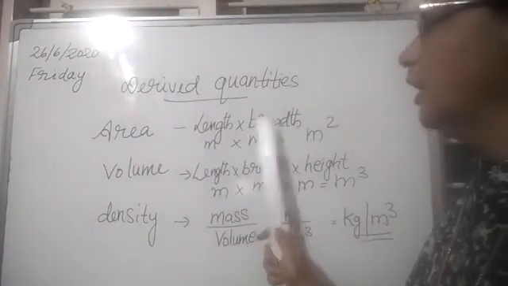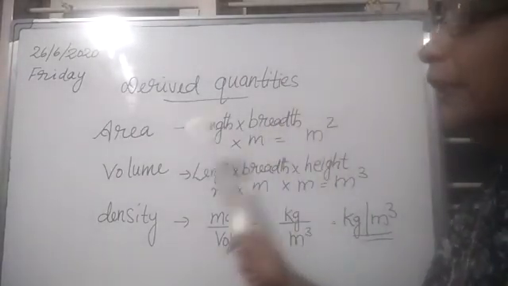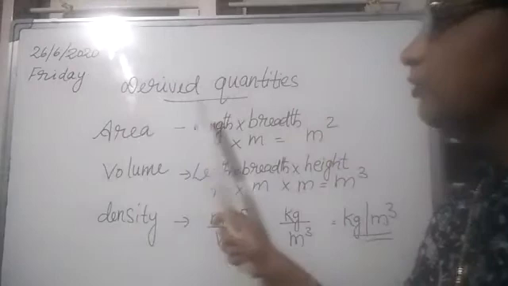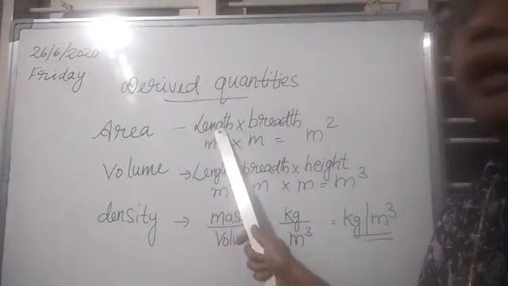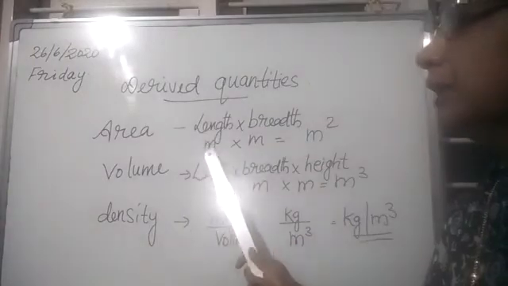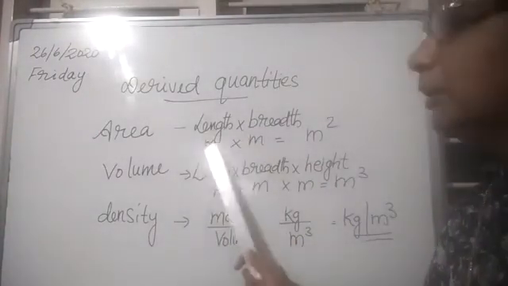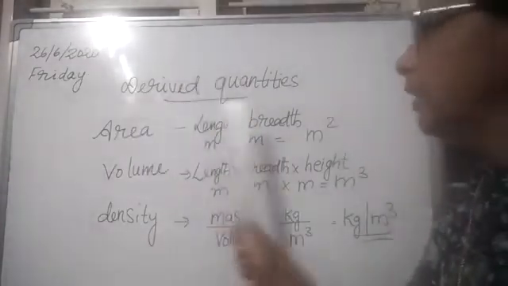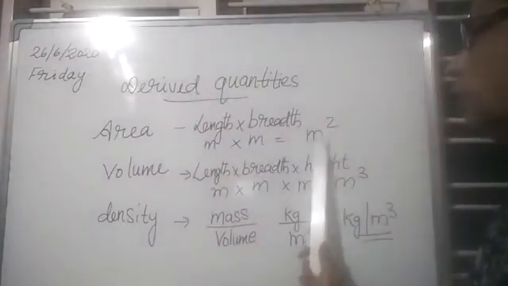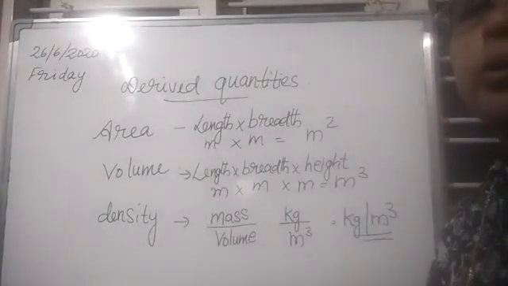So length into length, that is meter into meter, meter square. Area is a derived quantity obtained from the fundamental quantity length. And the unit is meter into meter, that also from the fundamental units. Meter is a fundamental unit. So from the fundamental unit we can obtain the unit meter square. So meter square is a derived unit.